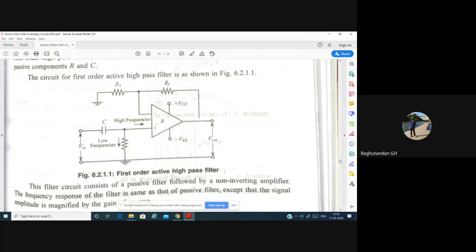When F increases, automatically XC decreases. When C decreases, reactance decreases. When reactance decreases, the capacitor is going to allow the higher frequencies. That's why this kind of circuit is not going to allow lower frequencies. If some frequencies very near to the higher frequencies are allowed, they will again be filtered out through this resistance and go to ground. So only higher frequencies will be allowed to pass through the op amp.